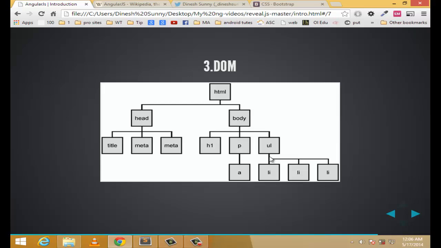So I think Kraku understood the three terms: single page application, the ModelViewController, and the third, the document object model. If you are familiar with and understood these three, yes, you are on the right track. You can understand AngularJS in the coming tutorials. We'll dive right into the code and understand.